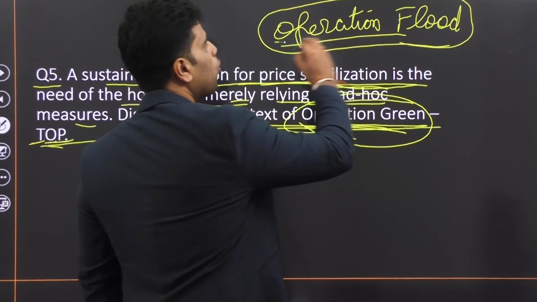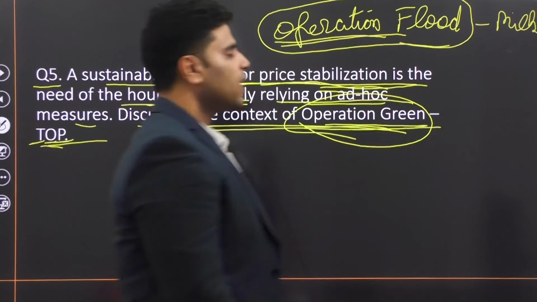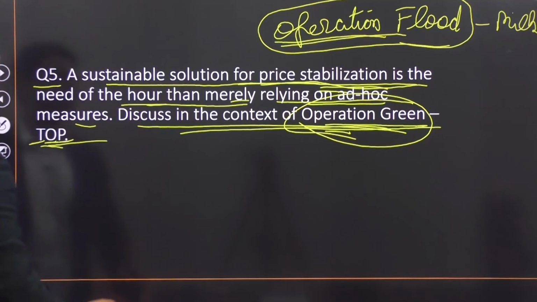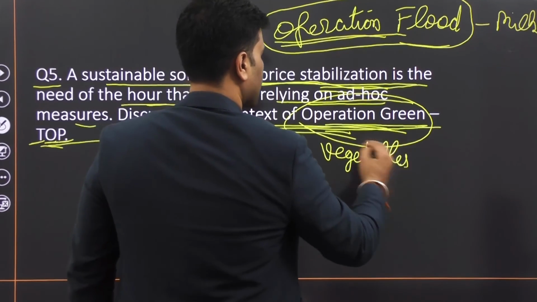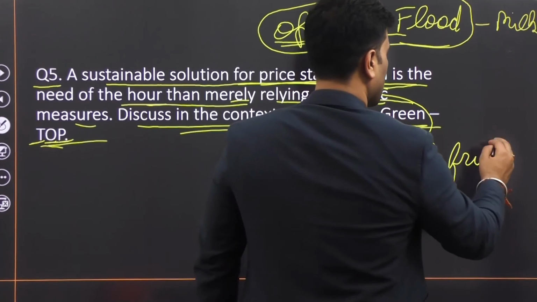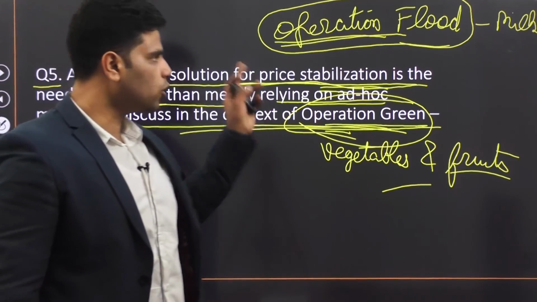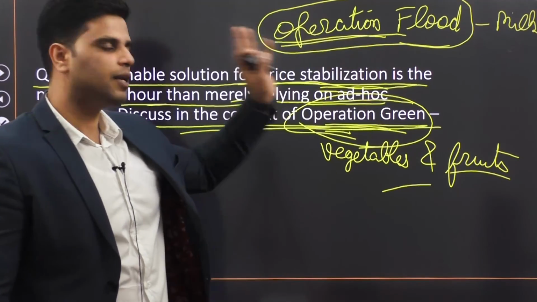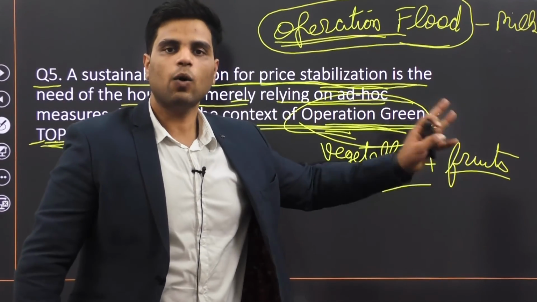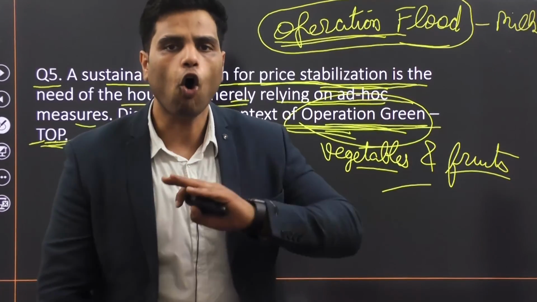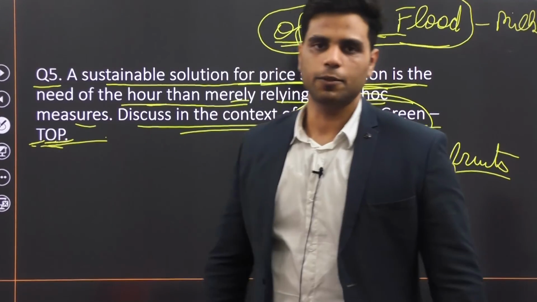Right? So what Operation Flood did for milk, government is aiming that Operation Green should do that for vegetables and fruits. Well, both of them come under horticulture, but what Operation Flood did for milk, government is aiming that Operation Green does that for vegetables and fruits. Now currently under Operation Green, not all vegetables and fruits are covered, only tomatoes, onions and potatoes are covered.